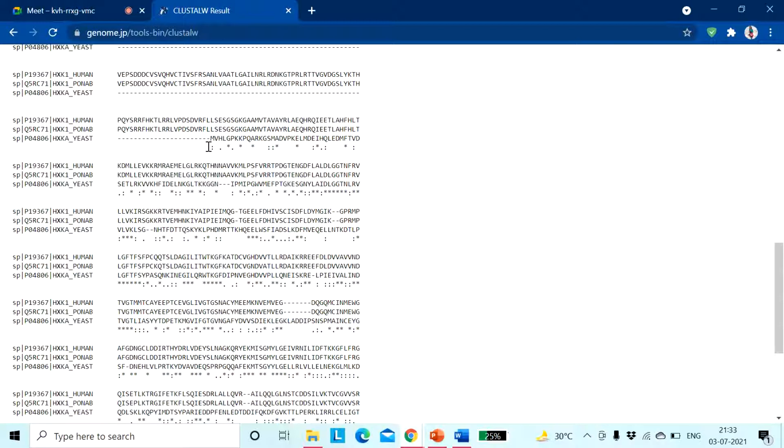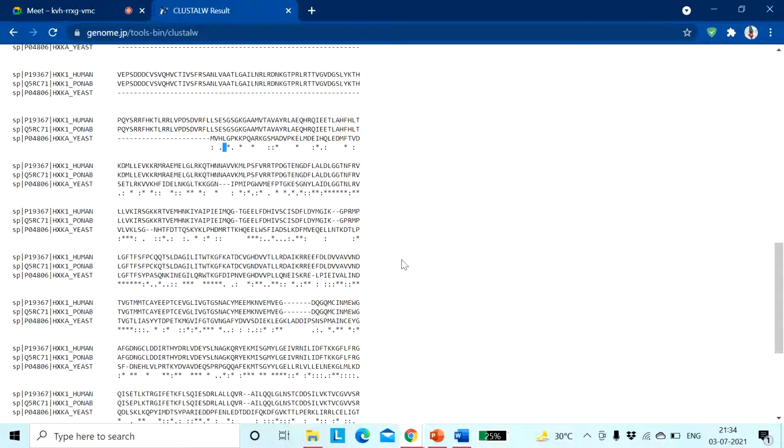Yes, ma'am. Okay, now see, we are having some asterisks also. Why is this given? If you consider above these asterisks, we are getting G for yeast, G for ponap, G for human. So if there is a perfect alignment between the two or more sequences you have aligned, if there is a perfect similarity of that particular position in all of those aligned sequences, then that will give you this kind of asterisk as a result.